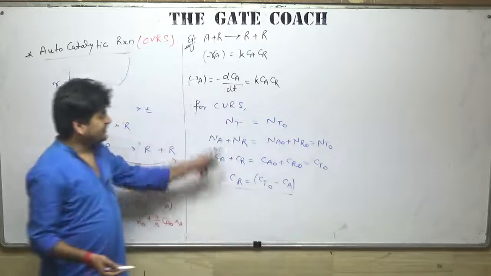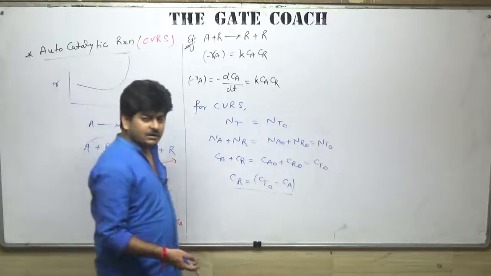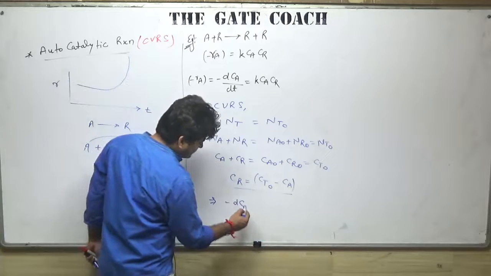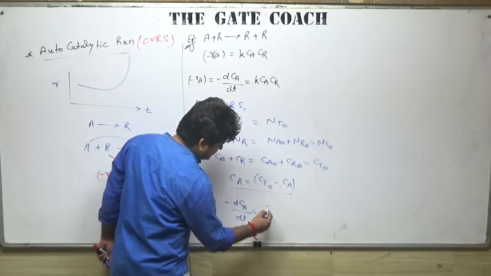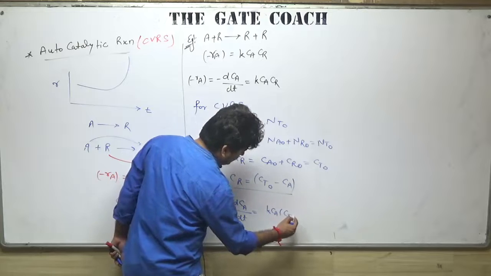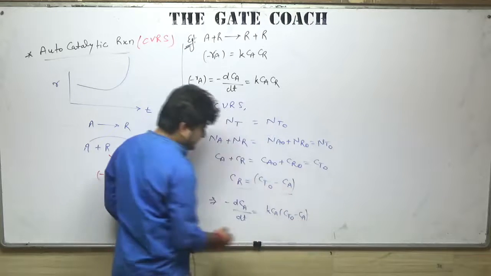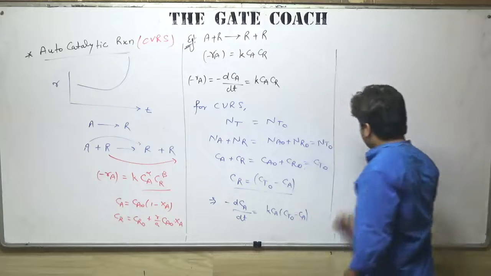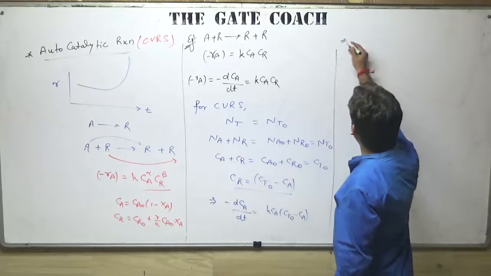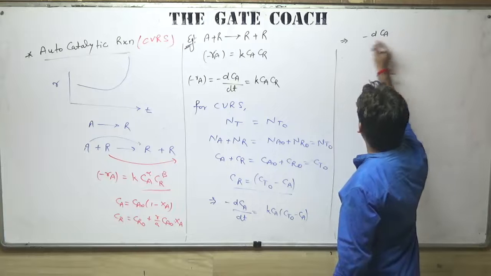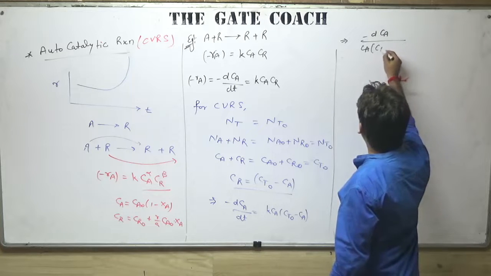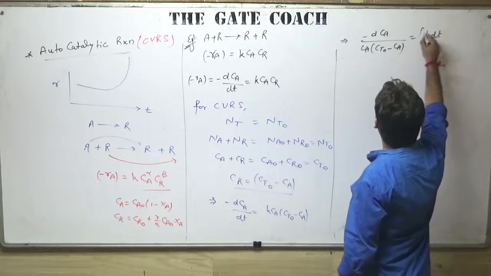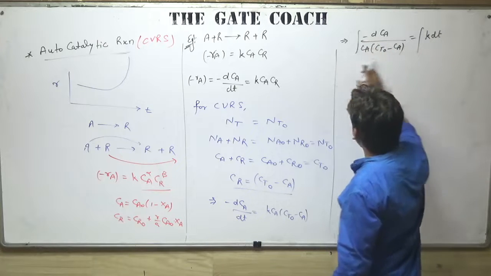So just put this value of Cr in terms of Ca, and I hope then you will be able to solve this. It will become minus dCa by dt is equal to k Ca times (Ct naught minus Ca). And further you can solve this kinetic equation very easily. So use the variable separable method. It will be minus dCa over Ca times (Ct naught minus Ca) is equal to k dt. And I hope you know the limits.